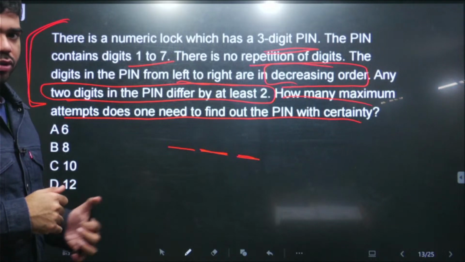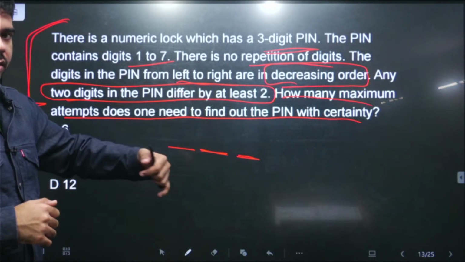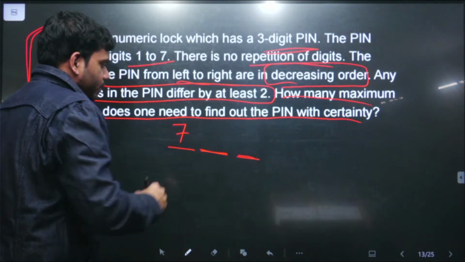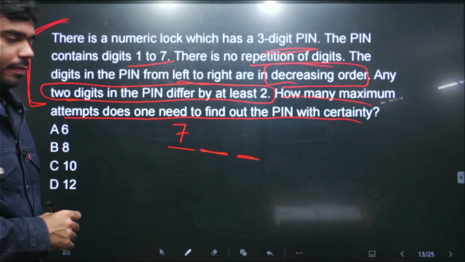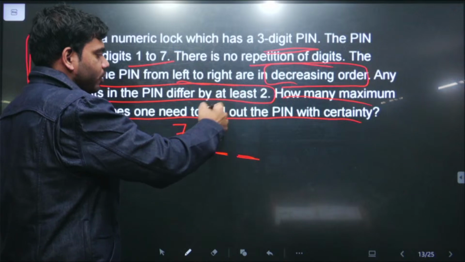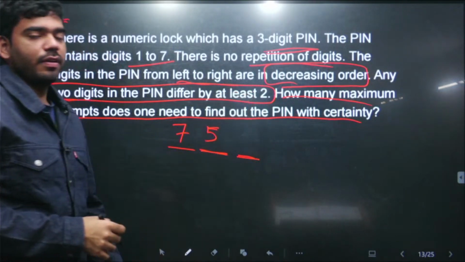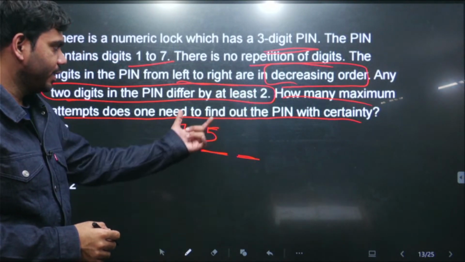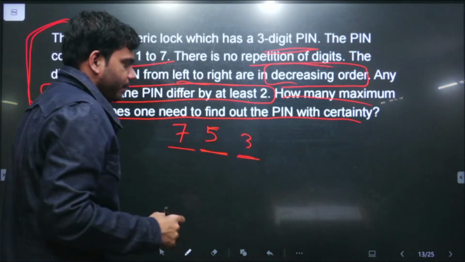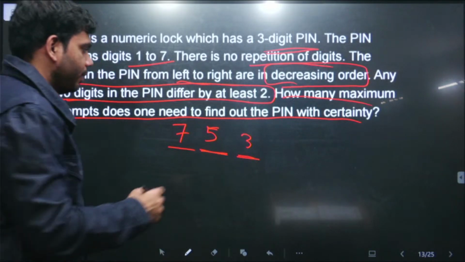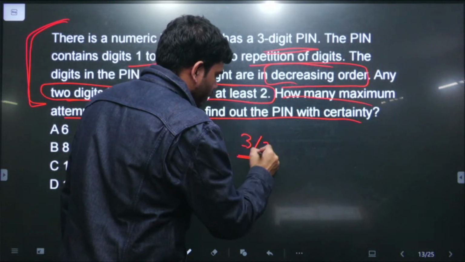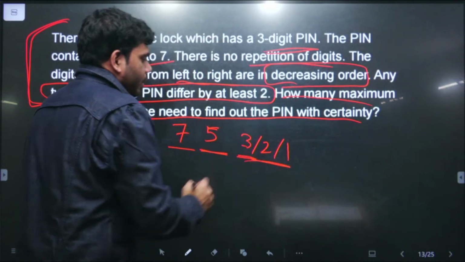So in decreasing order में, so very easily manually we can construct कि how many different pins can be there. So first let us imagine कि जो leftmost digit है वो हमने 7 रख ली and the next digit can be 5 क्योंकि since it should be in decreasing order and second thing is the difference between any two consecutive digits should be at least 2, and the next digit smallest possible is 3. Next possible सबसे smallest digit that can be 3 and इसमें another digit 3 के अलावा 2 can also be there and 1 can also be there, right?